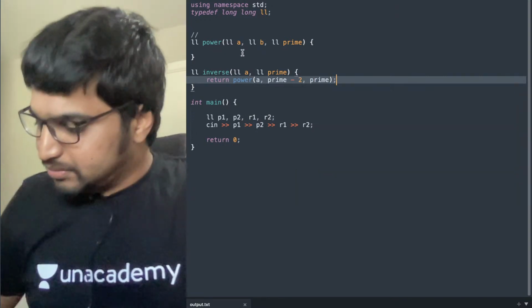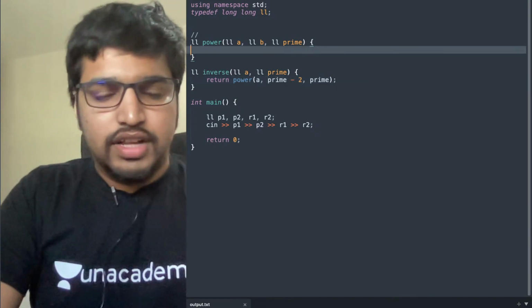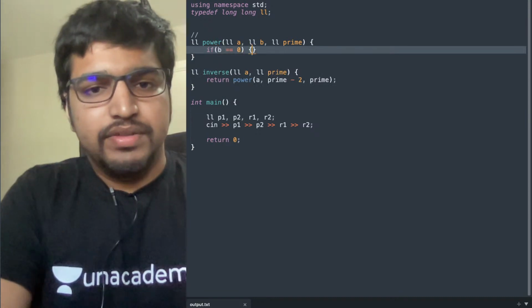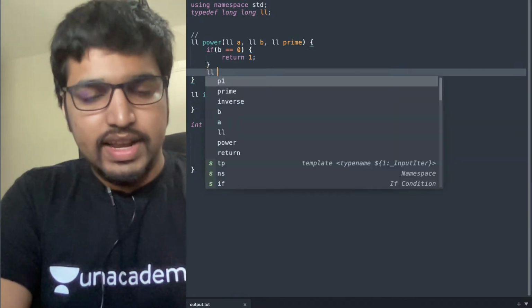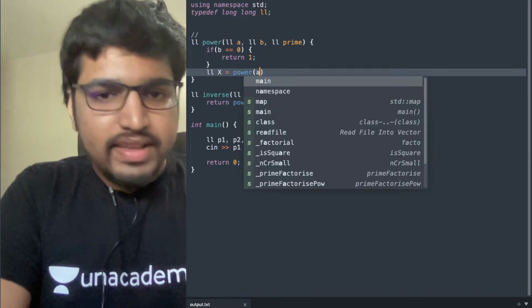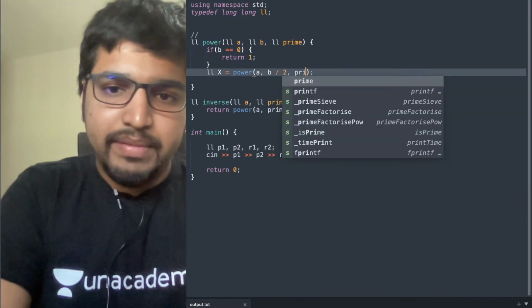Awesome. Now, what's power? If b equals 0, return 1. Else, x equals power of a comma b by 2 modulo prime.